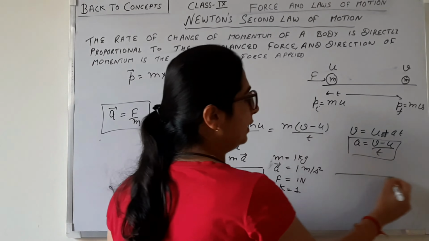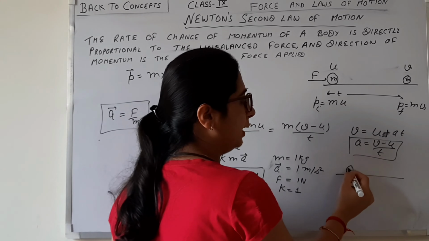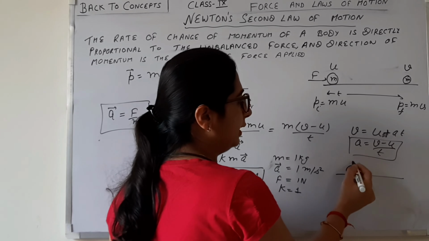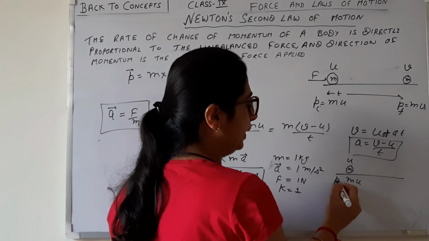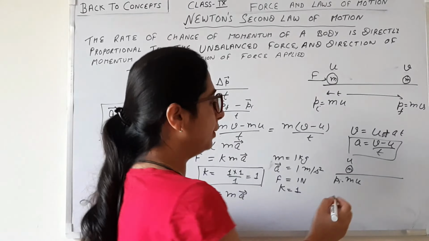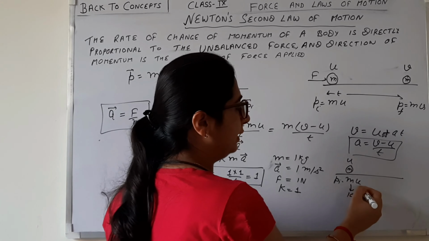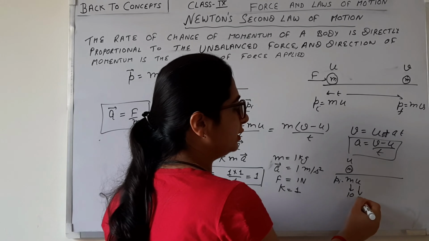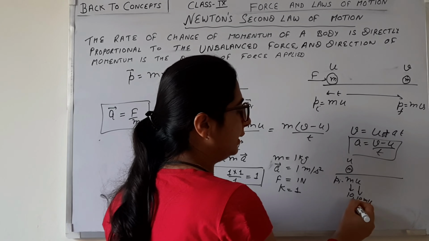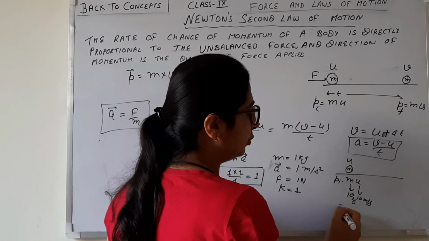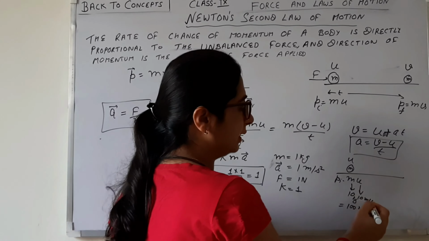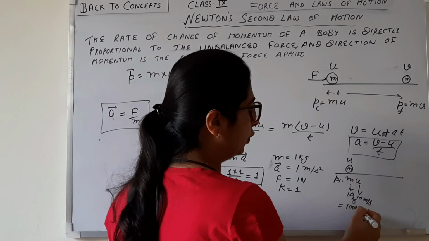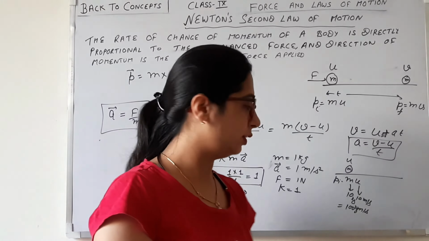Let's take an example. This is a body of mass m, with some initial velocity and some initial momentum. Let's take the mass equal to 10 kilograms and the initial velocity equal to 10 meter per second. So what's the momentum here? That is equal to 100 kilogram meter per second.